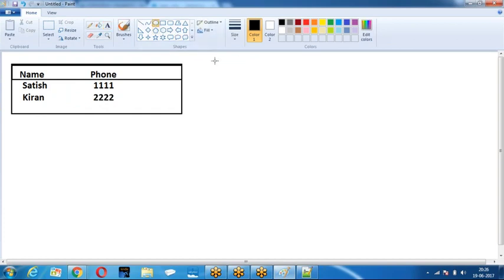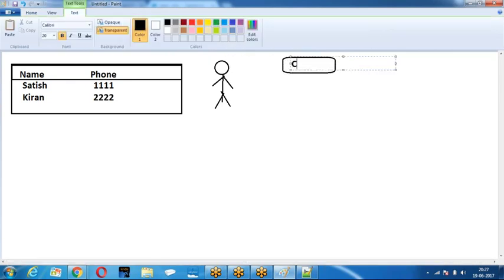Now this person clicked on a button. When I click on a button, a method is called. What is that method doing? Writing a SOQL query, select.